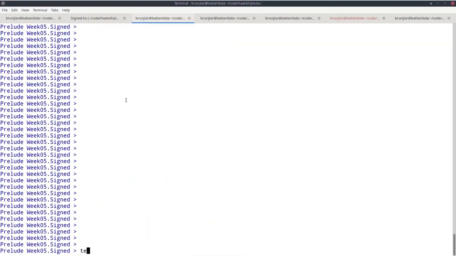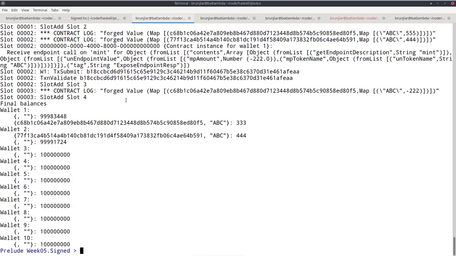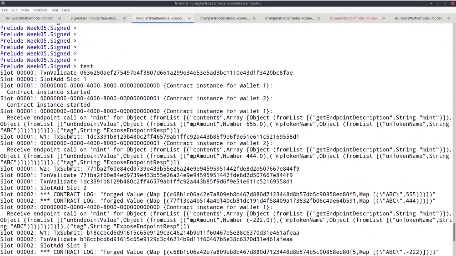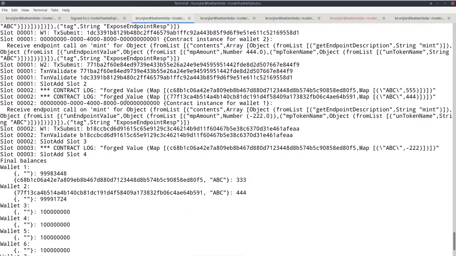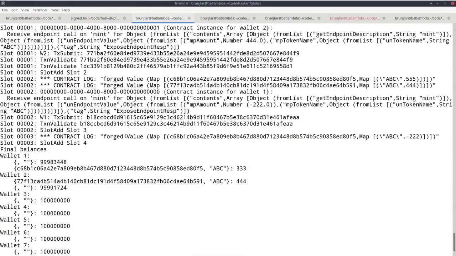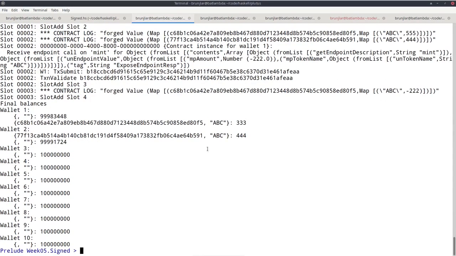Let's try the trace. So everything seems to work. We get the 3 forges, where the last one is actually a burning because it's a negative amount. And we get the same amounts again, so 333 in the end in wallet 1, 444 in wallet 2.